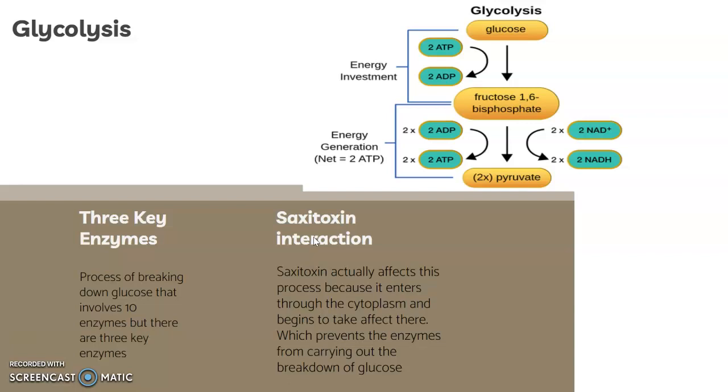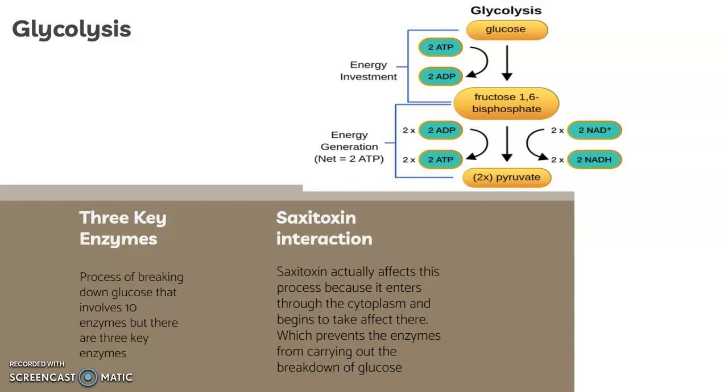Now, what metabolic process does saxitoxin affect? This would be glycolysis. Glycolysis is a process of breaking down glucose that involves 10 enzymes, but there are 3 key enzymes: hexokinase, phosphofructokinase, and pyruvate kinase. Glycolysis produces 2 molecules of pyruvate, 2 molecules of ATP, 2 molecules of NADH, and 2 molecules of water, and takes place in the cytoplasm.